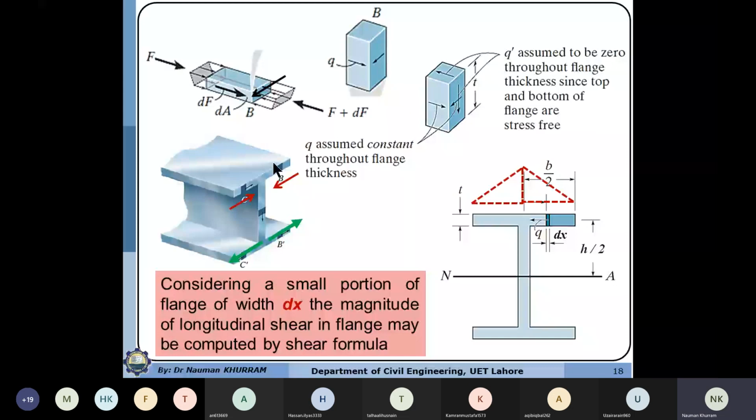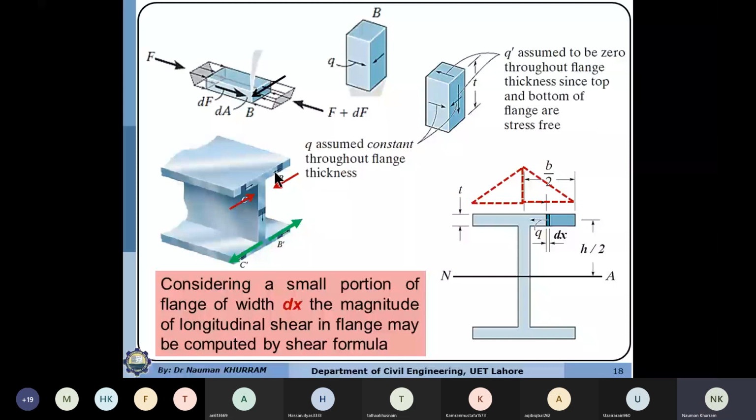So there will be no stress on this top surface across the thickness direction. If there is no stress on the top surface, there will be no complementary stresses in the vertical direction. So the complementary stress, or resisting shear stress or shear flow, will be acting parallel to the flank and the direction will be toward this junction.